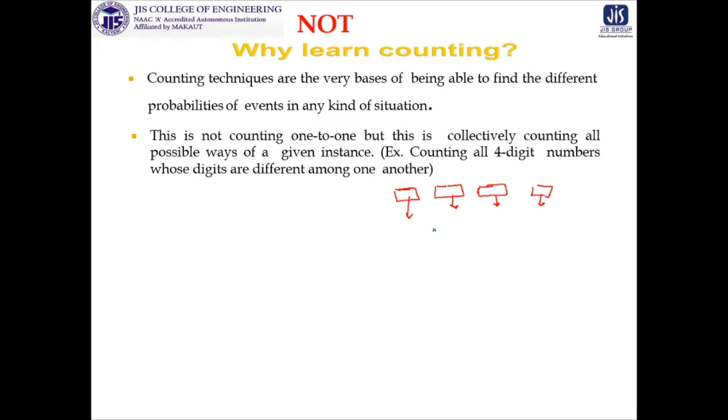Most probably you are able to identify that this is not going to be considered, and that this is going to be considered. But in this way you can't complete your counting unless you think about a logical expression. That means we are searching for patterns, which we call the rules of counting.